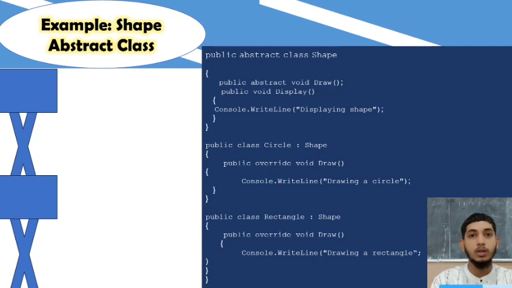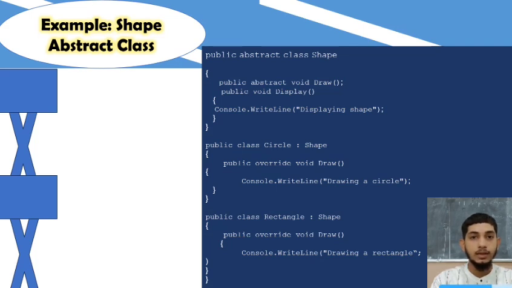Next line, public Circle(double r). This line defines the constructor of the class Circle. A constructor is a special method that runs when you create an object from a class. Next line, radius = r. This line sets the radius field to the value passed into the constructor when a Circle object is created.